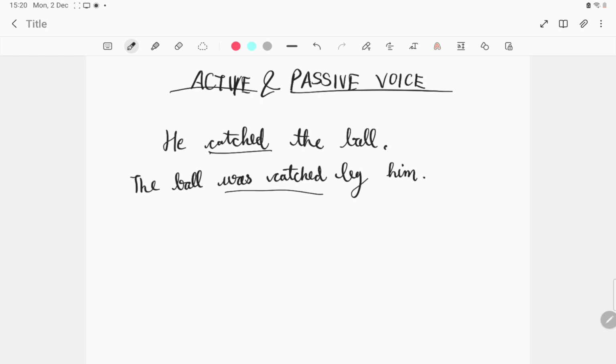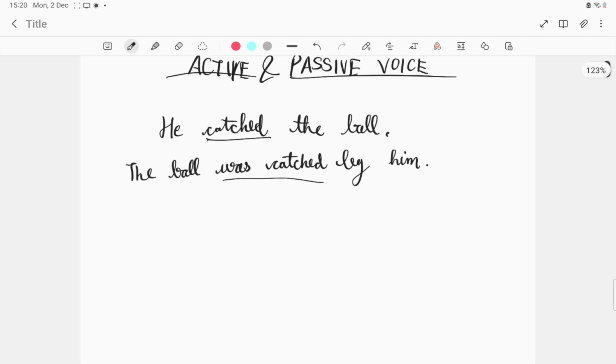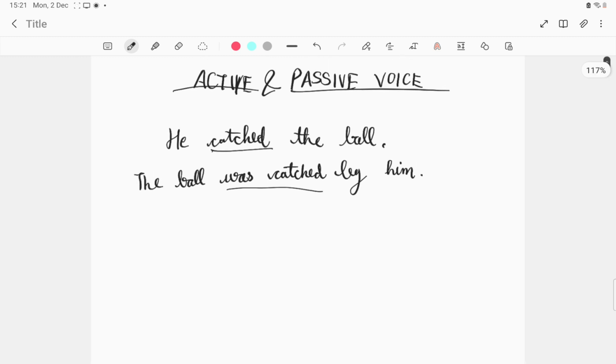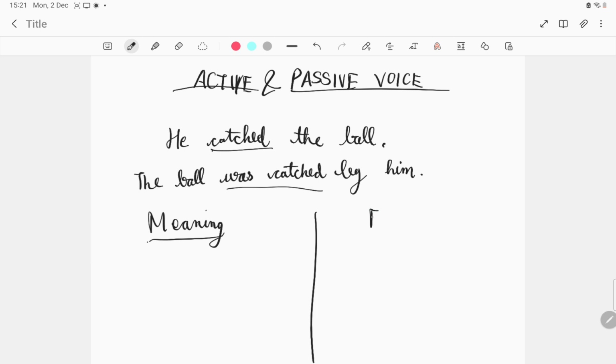Now, if you read these two sentences, does it make any difference? Some will say that there's a difference, some will say there isn't. So we're gonna divide them on the basis of meaning, the meaning the sentences wish to convey, and on the basis of their formation.